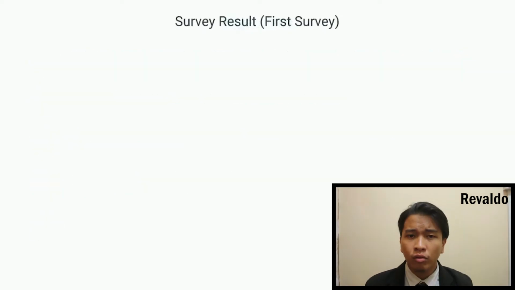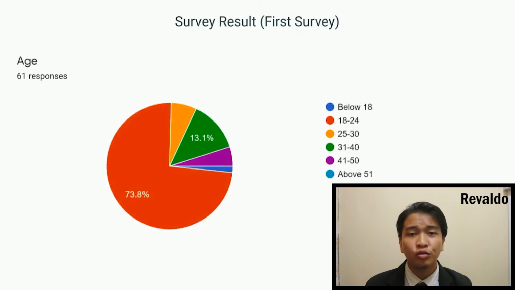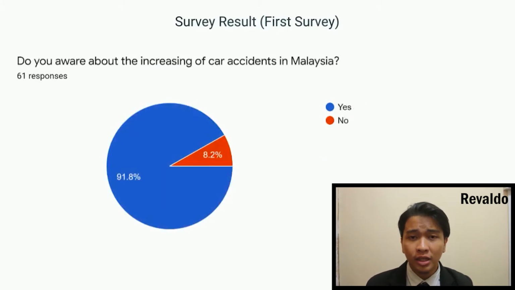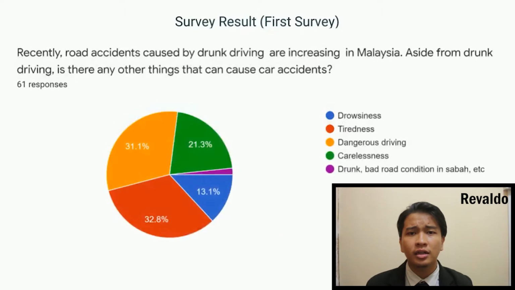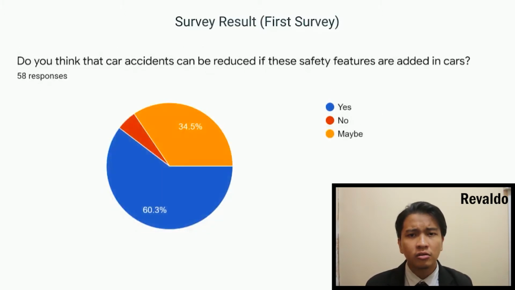From our first survey, we have 61 respondents in total, who are mostly students and aged between 18 to 24 years old. We found out that most people are aware of the high number of road accidents, and also we managed to gather the data regarding the causes of road accidents other than alcohol consumption. This means that we have to design our system to accommodate wider areas. Most people are aware of the existing safety features to avoid road accidents, and majority agrees that by installing these safety features, the number of road accidents can be reduced.